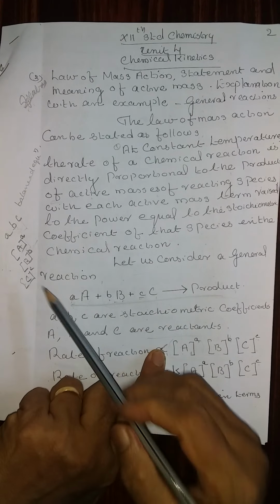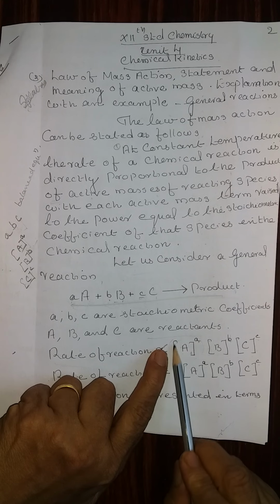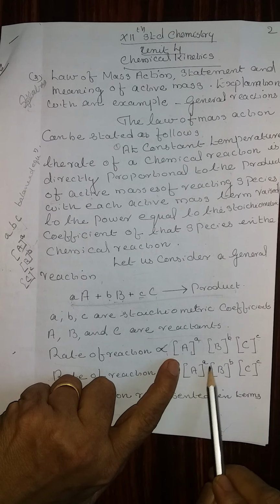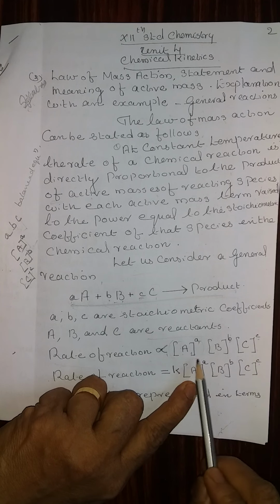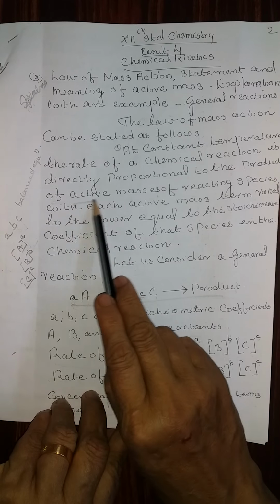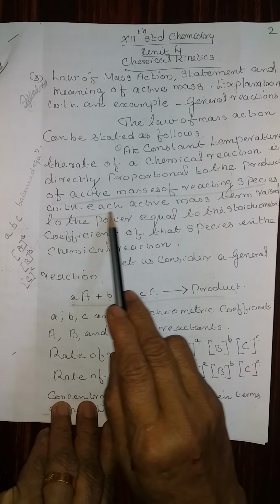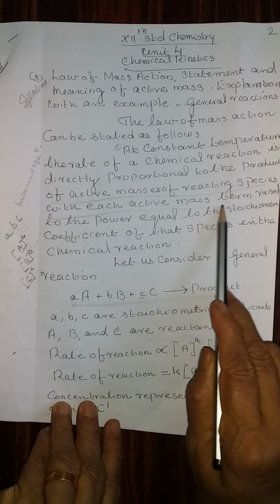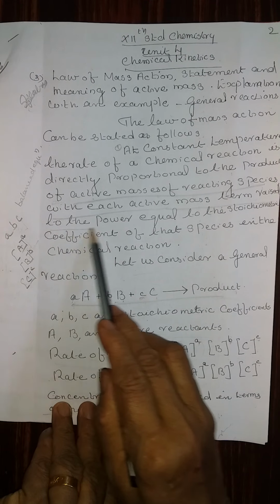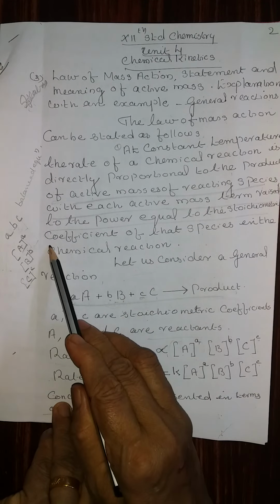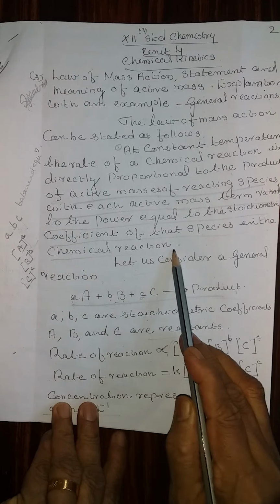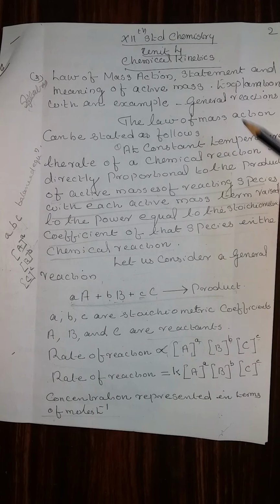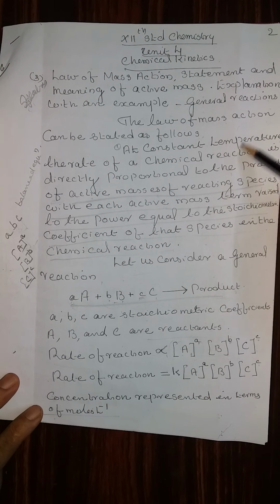Active masses representation is what? Concentration of A raised to the power a, concentration of B raised to the power b, concentration of C raised to the power c. This is the representation of active masses of the reacting species, with each active mass term raised to the power equal to the stoichiometric coefficient of that species in the chemical reaction. Now you can understand the definition of law of mass action.